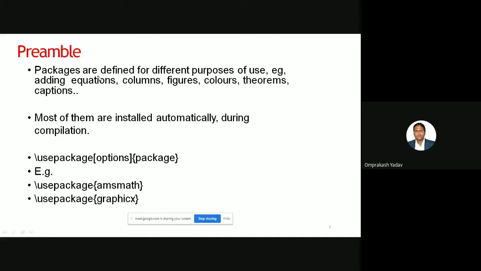Preamble packages are defined for different purposes. Normally, before \begin{document}, that part is called the preamble, where we use the \usepackage command, and we can use different packages. Most of them are installed automatically during compilation. For example, the syntax is \usepackage, then option, and the package name. Here, \usepackage{amsmath}. This package is required for equations.